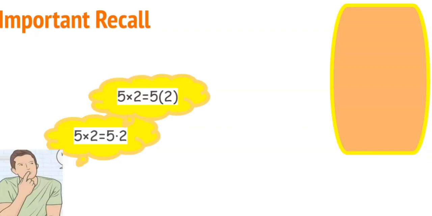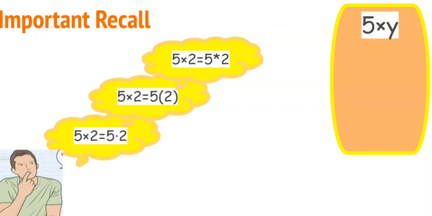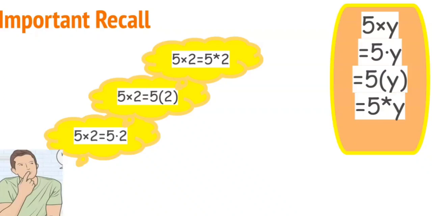There's no other operation there, and the same holds true for when we have a constant and a variable. We would say it's a coefficient because the coefficient multiplies the variable. So we can also use an asterisk to represent multiplication. If we have 5 times y, it's the same thing as 5 dot y, or 5 open bracket y close bracket, or 5 asterisk y. All of this means the same thing as 5y, which is 5 times y. And we know 5y is the simplest way of representing 5 times y.